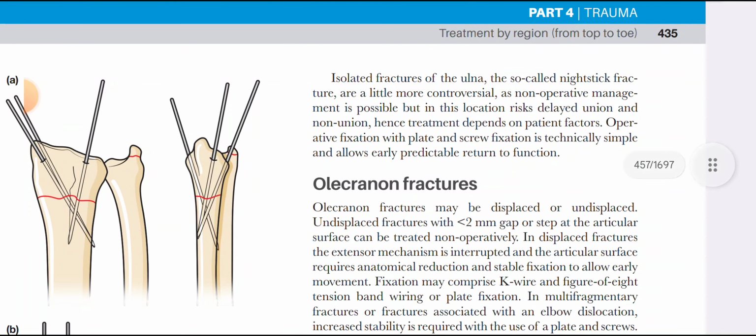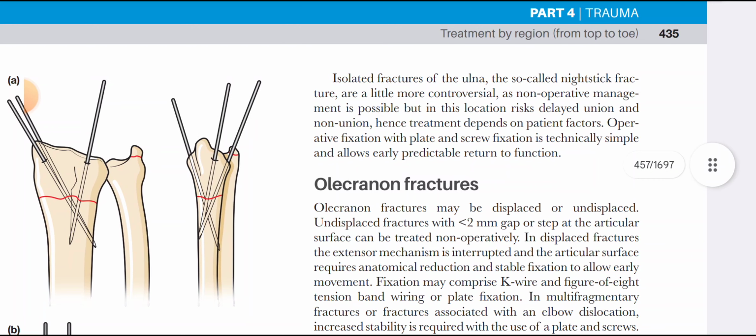Isolated fracture of the ulna, the so-called greenstick fracture, is a little more controversial as non-operative management is possible, but in this location it risks delayed union and non-union, hence treatment depends on patient factors. Operative fixation with plate and screw fixation is technically simple and allows early predictable return to function.